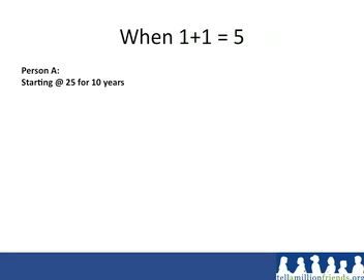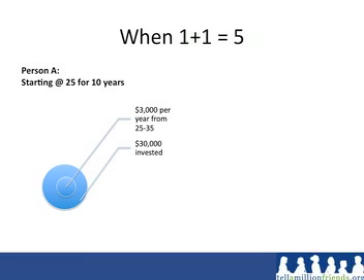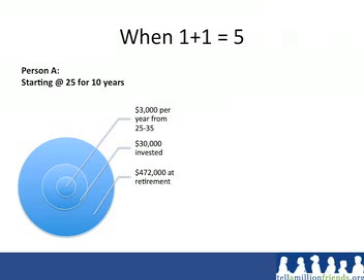Person A starts at the age of 25, putting $3,000 a year away into a retirement account. They do this for 10 years, from age 25 to 35, so they've invested $30,000 total. They don't invest any more money, but they just let the money work for them, earning an average of 8% per year. When they decide to retire at the age of 65, they will have $472,000 and still would have only invested the initial $30,000.